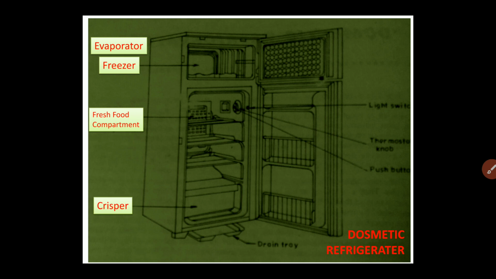Then at the bottom there is a compartment. This compartment is called the crisper. Here also the food material is stored. It is kept at a lower temperature, but here the temperature is such that the material which is kept here becomes crispy.